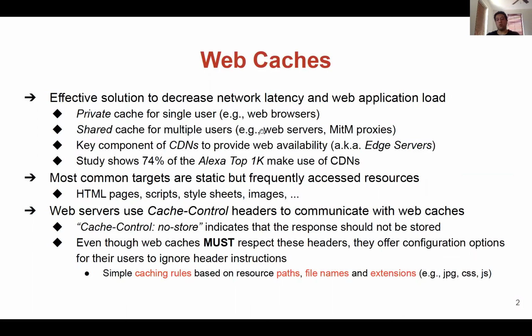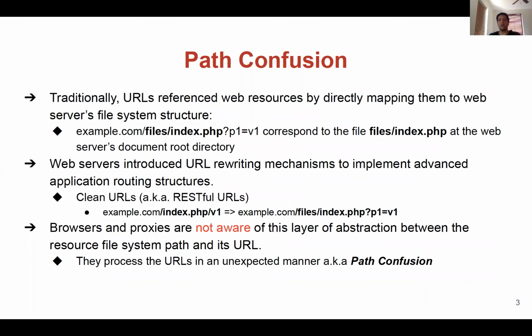Simple caching rules are based on URL structure such as path, file name, and extension. Traditionally, URLs reference resources by directly mapping them to the web server's file system structure. Example.com/files/index.php corresponds to the same files/index.php at the web server's document root directory.